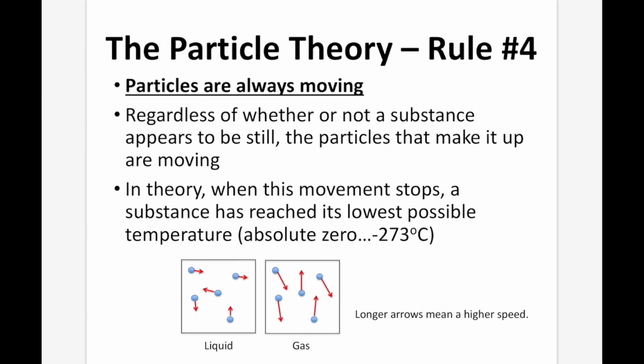Particle theory number 4. Particles are always moving. Regardless of whether or not a substance appears to be still, the particles that make it up are moving. In theory, when this movement stops, a substance has reached its lowest possible temperature. This is called absolute zero, and it's negative 273 degrees Celsius or 0 degrees Kelvin. However, we've never been able to reach absolute zero as particles are always moving. Now, the higher their temperature, the faster they're moving. So liquids are moving slower than gases, and that's represented in this picture by the longer arrows.